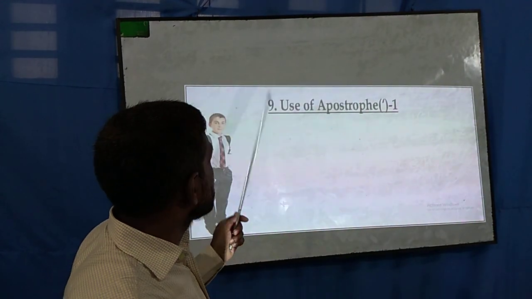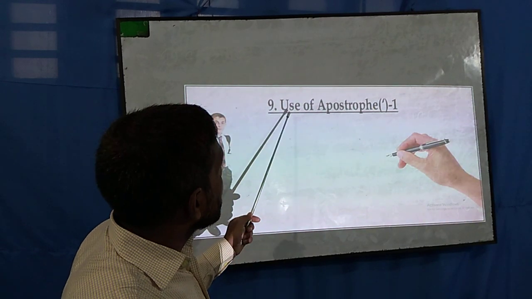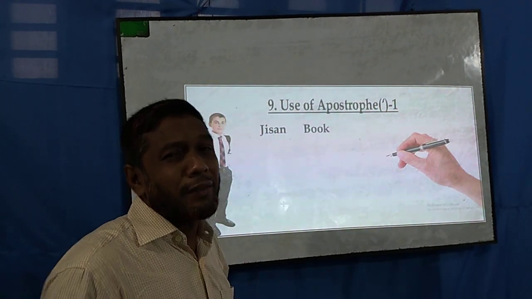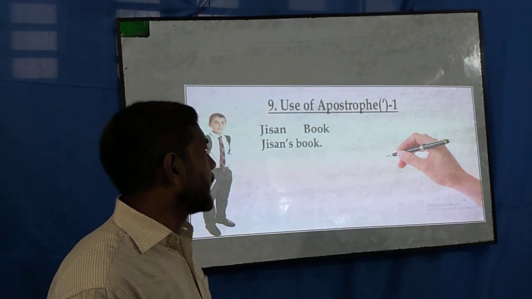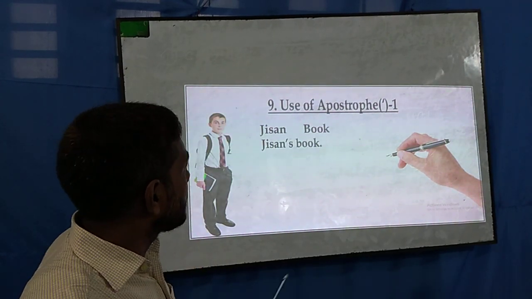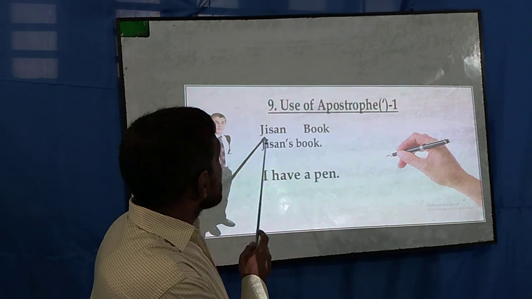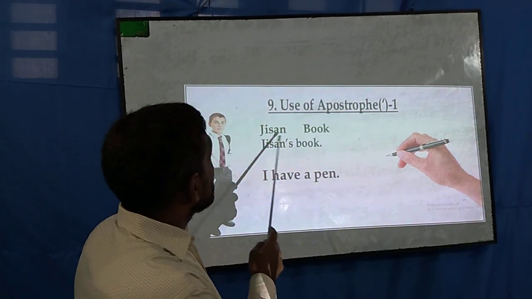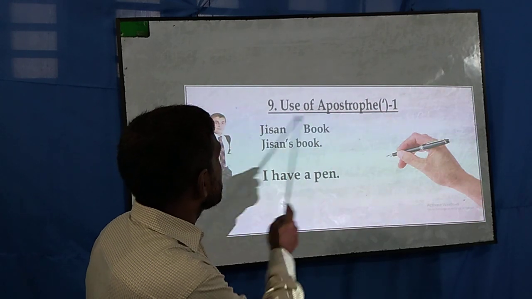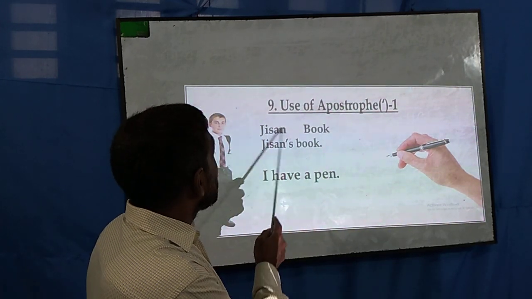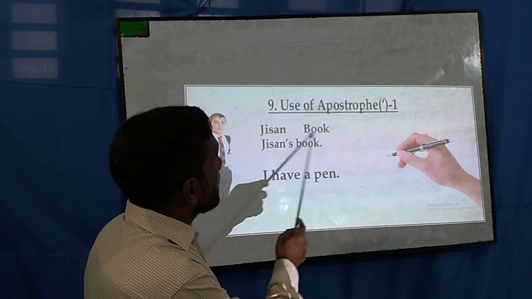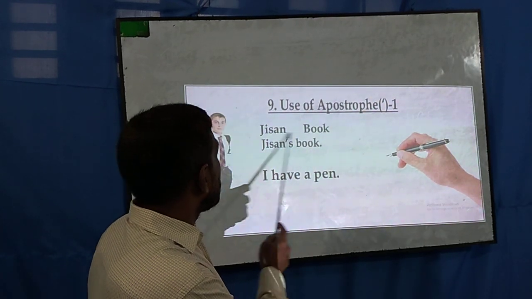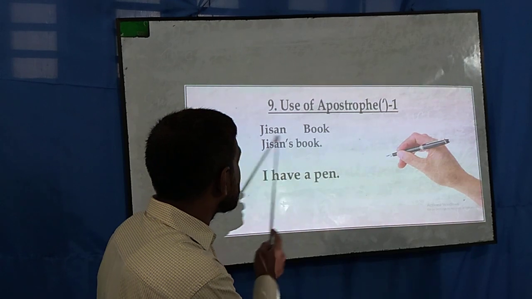Now dear students, this is rule number 9, the use of apostrophe. You have enough idea about the use of apostrophe, I know. I am just sharing some words here. Zishan book, Zishan's book, because we cannot make sense with these two words, Zishan book. Here the two words are in separate positions, but when I write Zishan's book, it makes a single sense.